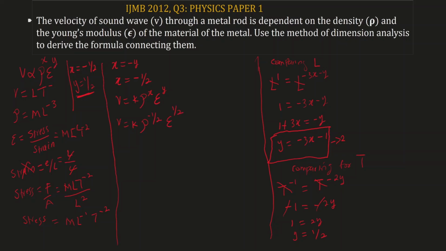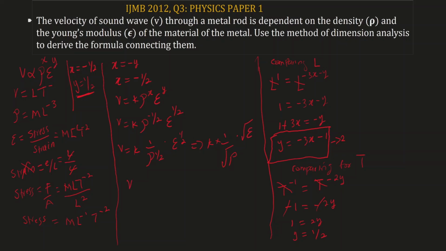When we have a negative exponent, this is the same thing as K times 1 over density to the power of half multiplied by Young's modulus to the power of half, which is the same thing as K multiplied by 1 over square root of density, multiplied by square root of Young's modulus.